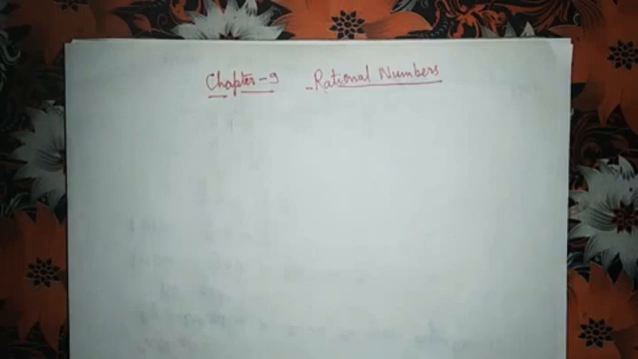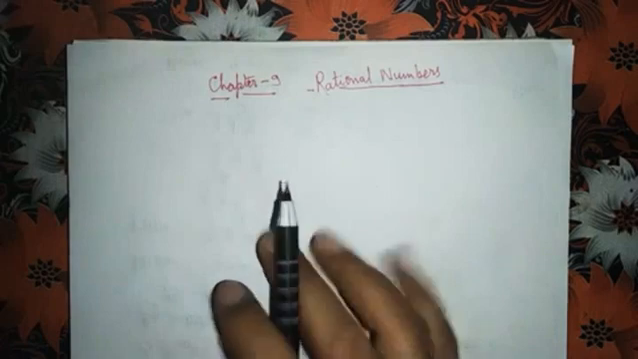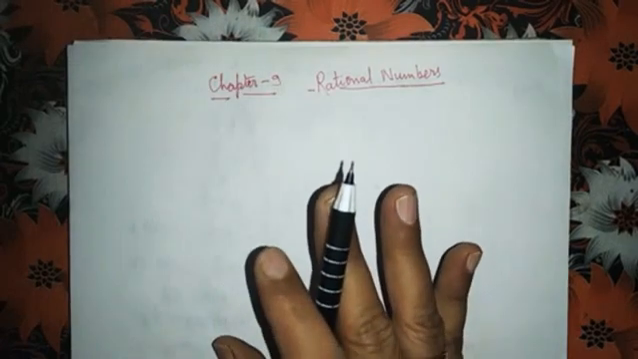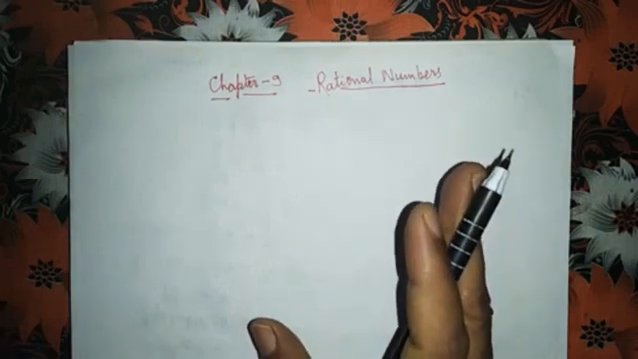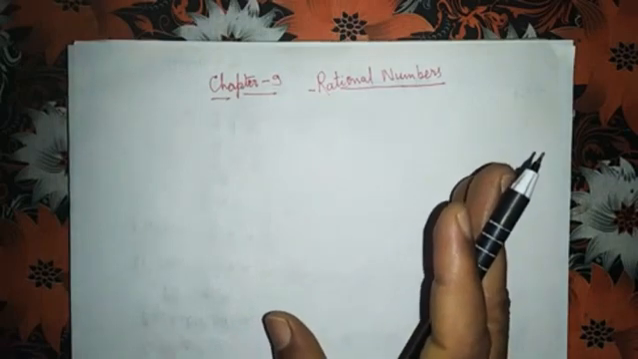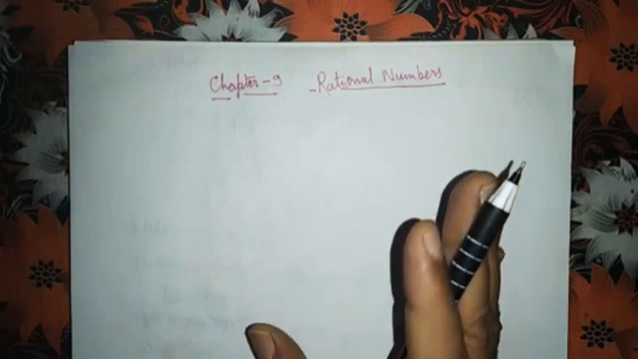Okay? So see, natural numbers. Children, what are natural numbers? All the counting numbers are called natural numbers: 1, 2, 3, 4, 5, etc.